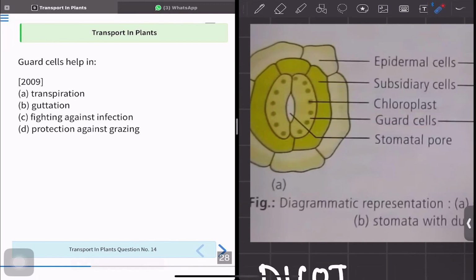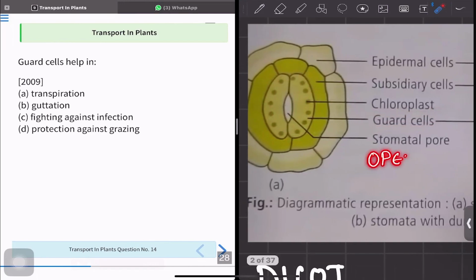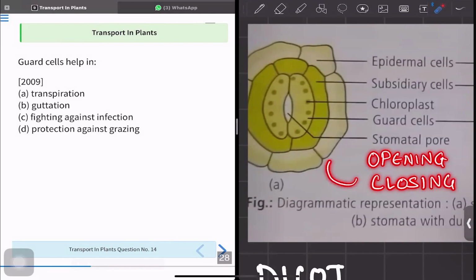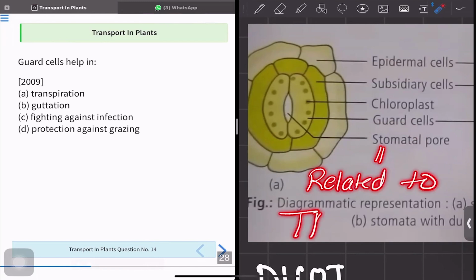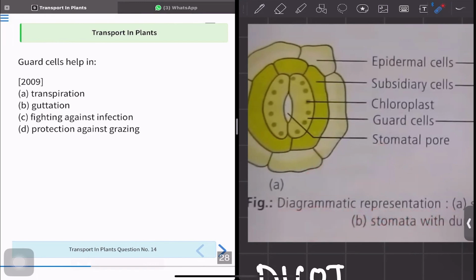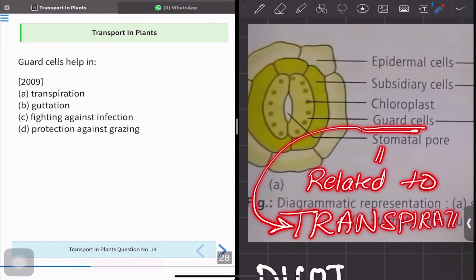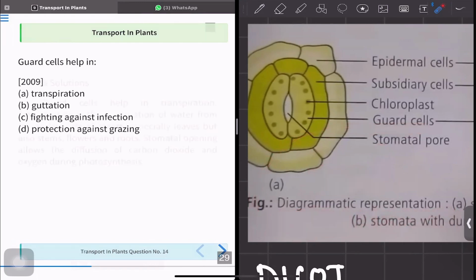All right, so these guard cells will regulate the opening and closing of stomata. And stomata is going to open and close, and that is related to transpiration. Hence, guard cells are also related to transpiration. Therefore, option A is the correct answer.